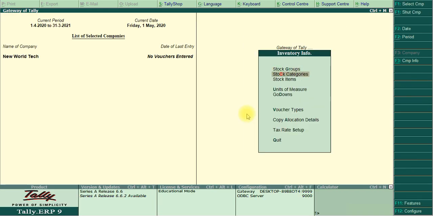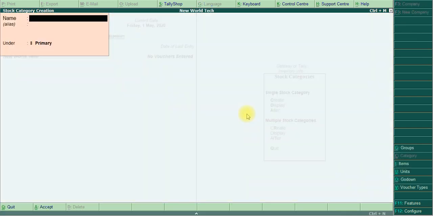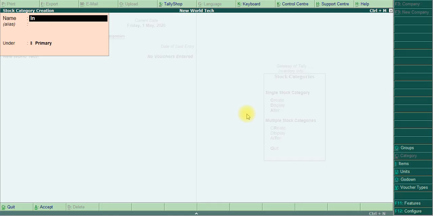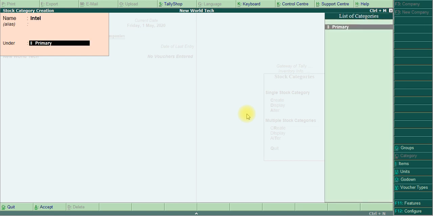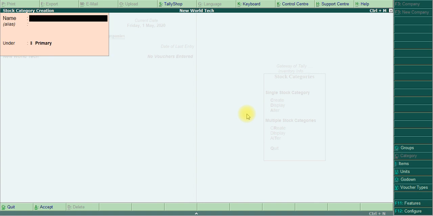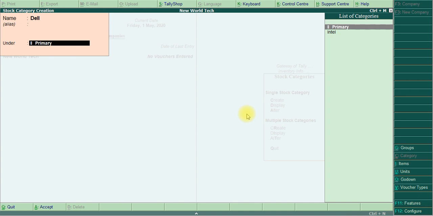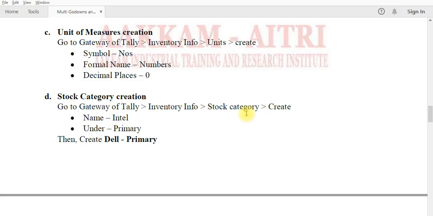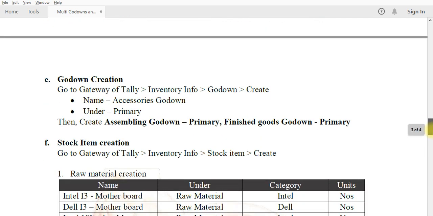Name as Intel, under is primary, then Dell under also primary. Okay, here I create stock category.